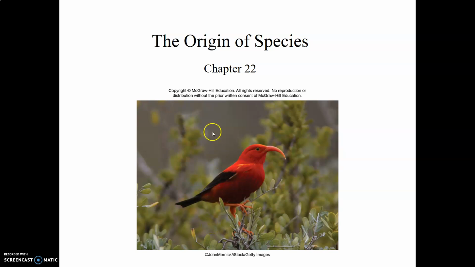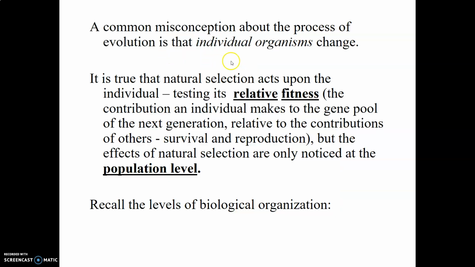Welcome to chapter 22. In this chapter, we're going to be talking about the process of speciation, the origin of species. Now, it's a common misconception that the process of evolution can change individual organisms. Individual organisms do not change. Evolutionary change and adaptations are seen at the population level, which we'll get to in just a moment.